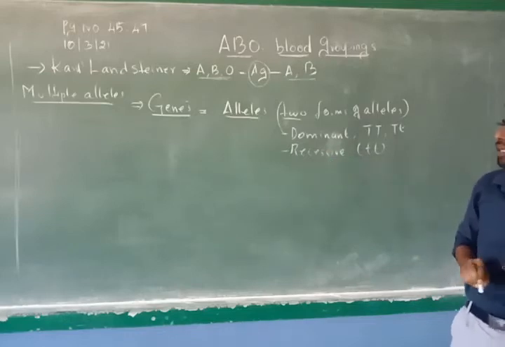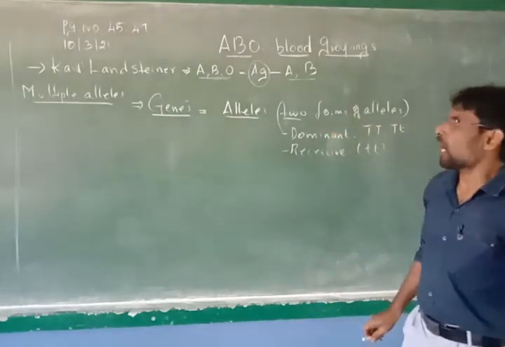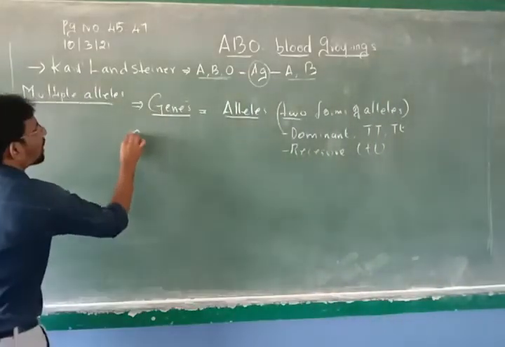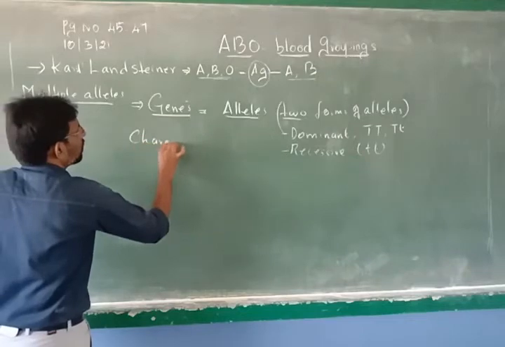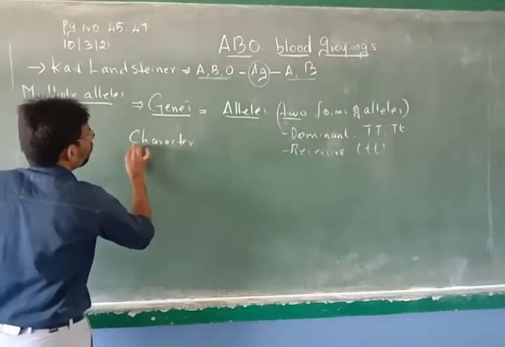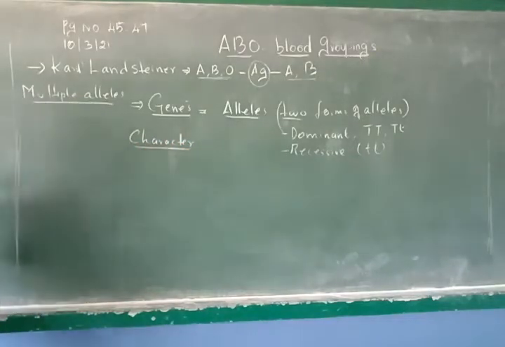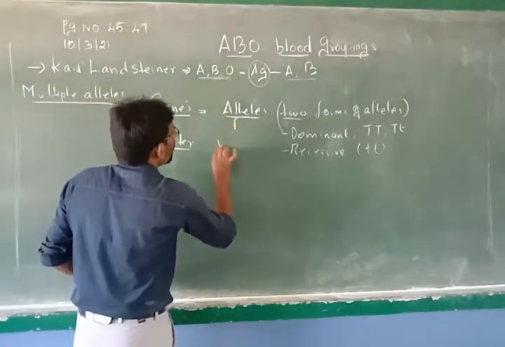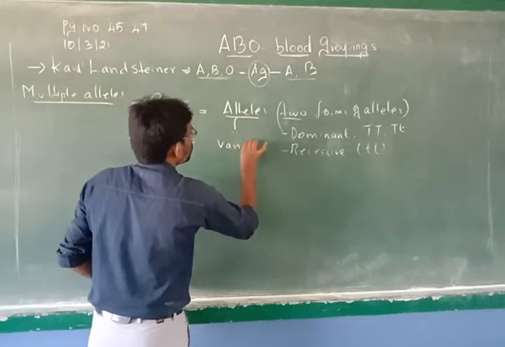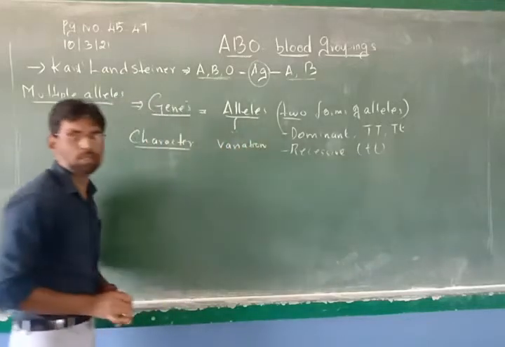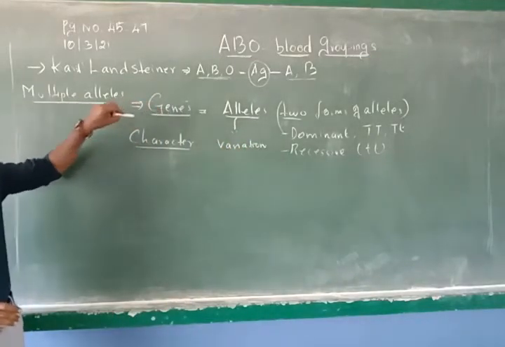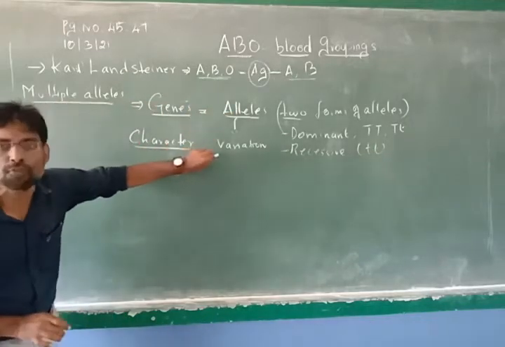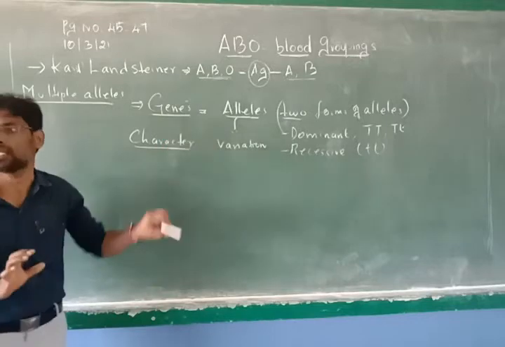Okay, so this is the character of a gene. Now, if the gene decides a particular character, that is, the character is determined by the genes, the alleles bring variation in that character. So genes are responsible for the characters and alleles are responsible for bringing variation in the character.